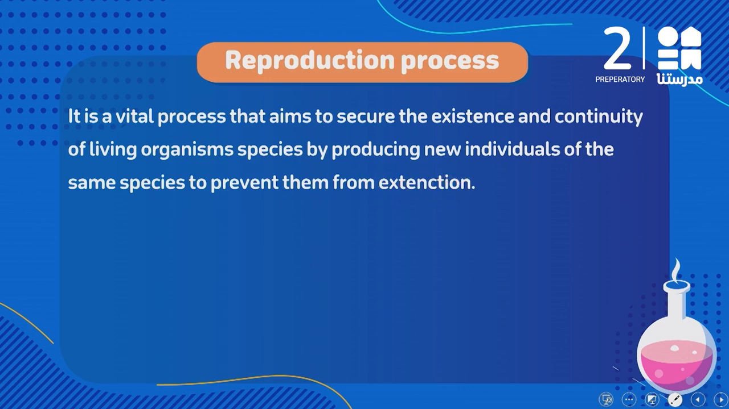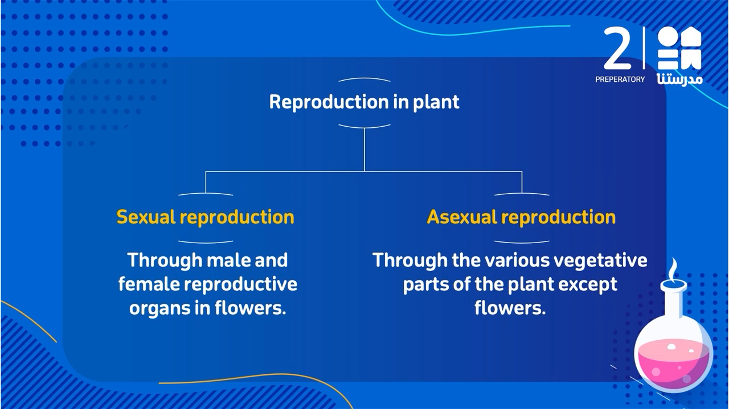Okay? So again, reproduction is a vital process that aims to secure the existence of the living organisms and to protect them from extinction by producing new individuals. During this lesson, we are going to talk about reproduction in plants. Plants can reproduce by 2 types of reproduction. The first one is sexual reproduction, and the second one is called asexual reproduction.